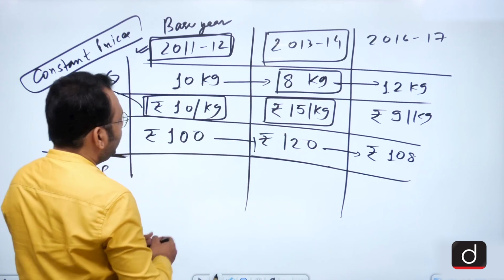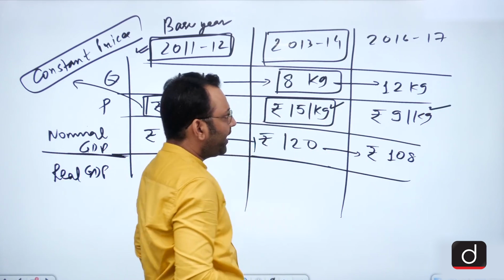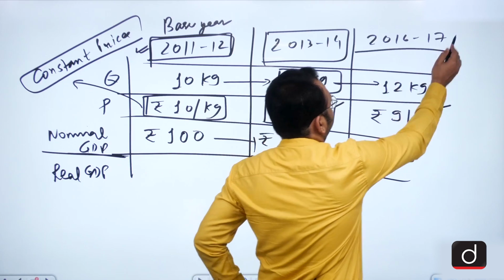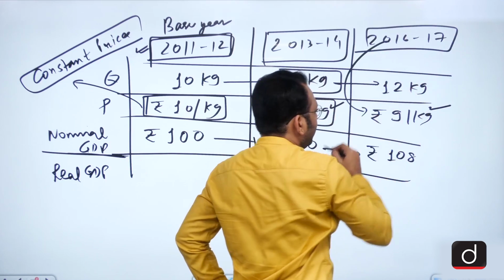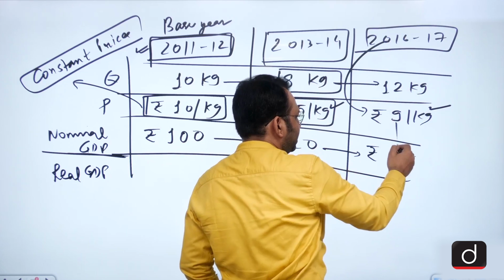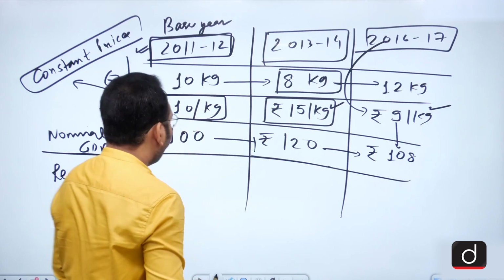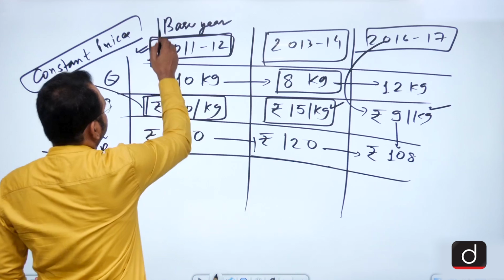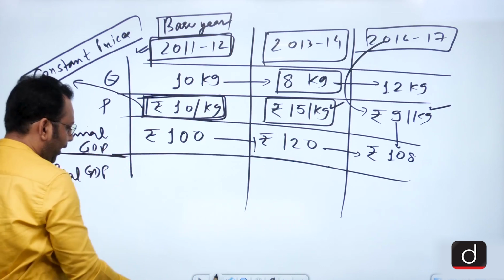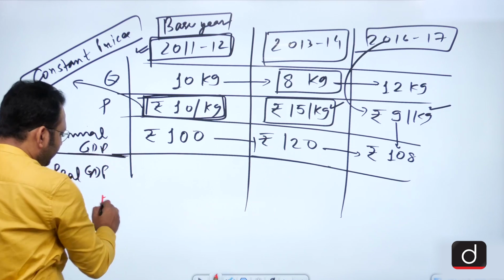See, these are the current prices, the prices for the current year. Suppose we talk about this year, so this year's current price is rupees 9 per kg, and the GDP at the current prices is called the nominal GDP. But when we fix this year as the base year and this price as the constant price, now we wish to calculate the real GDP.